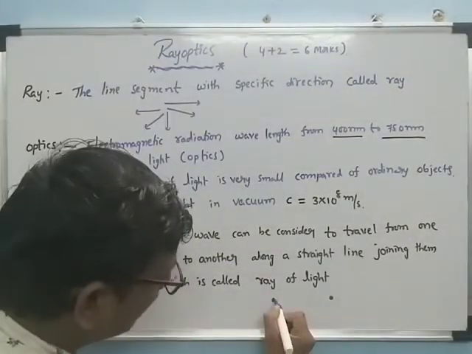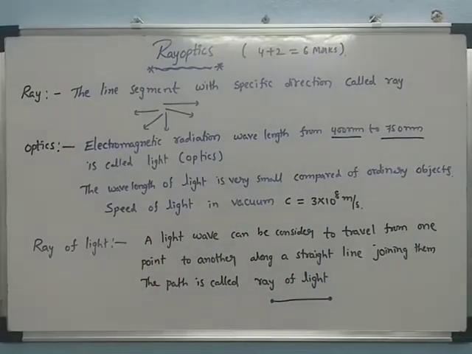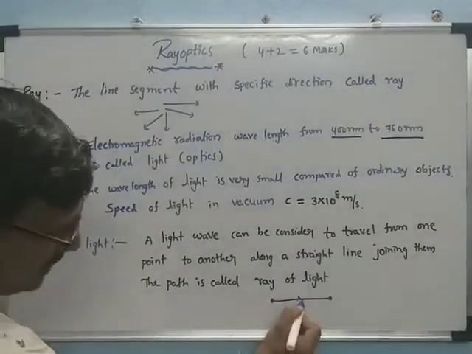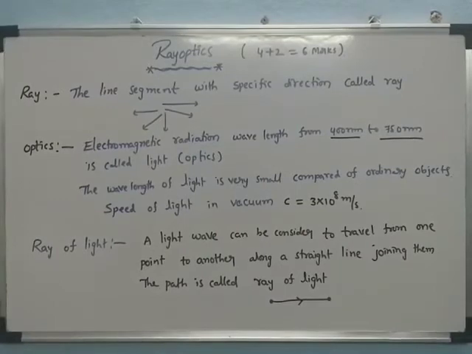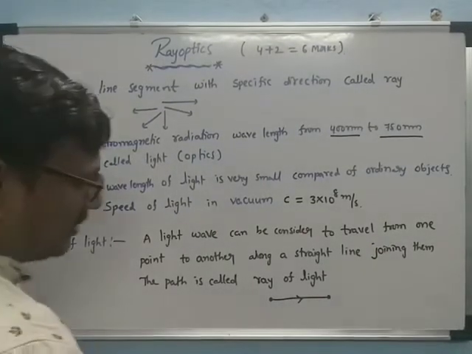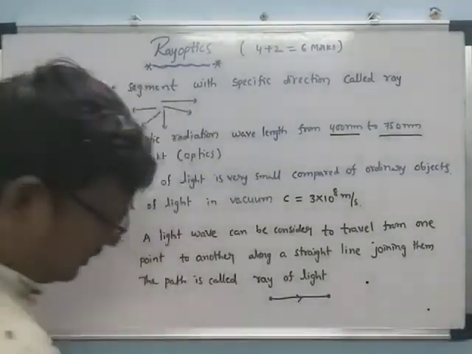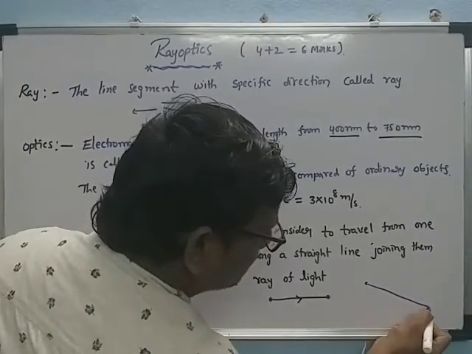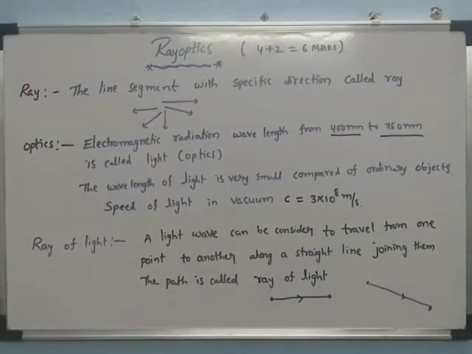For example, this is one point and this is another point. When light travels from one point to another along a straight line joining them, this path is called the ray of light. It is not a particular direction; it can be any direction. The line joining any two such points is also called a ray of light.